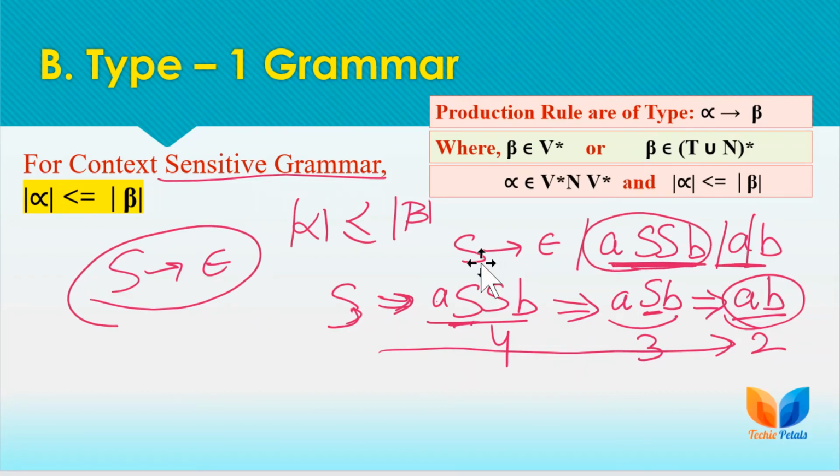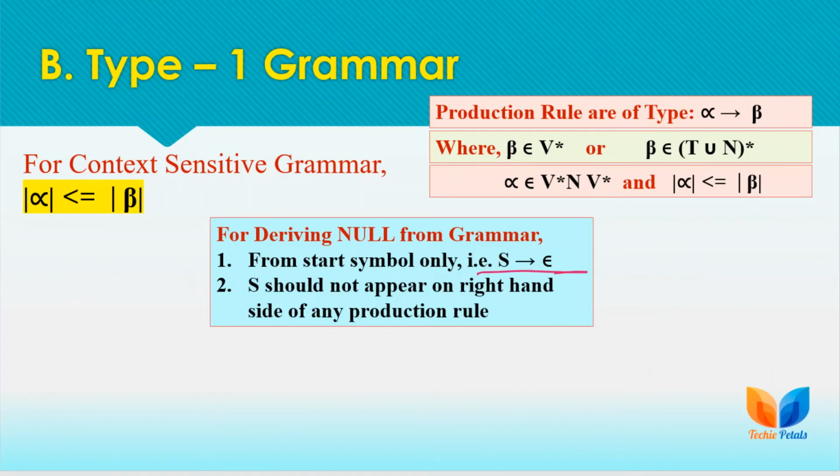If we want to derive the null from the grammar, then we can have such a rule with a certain condition: we can have the null corresponding to the start symbol, but in that case the start symbol S should not appear on the right hand side of any production rule.